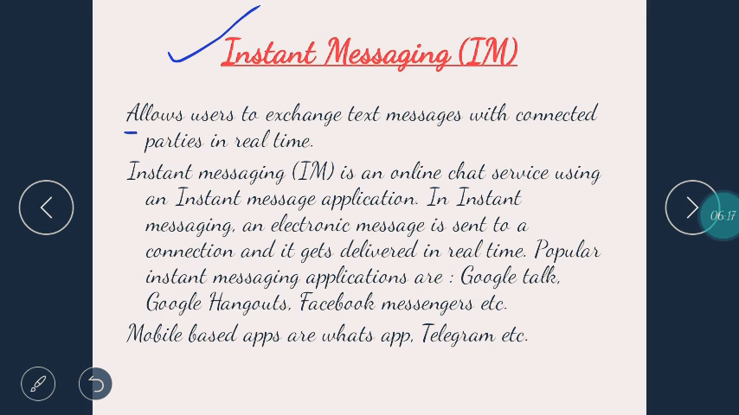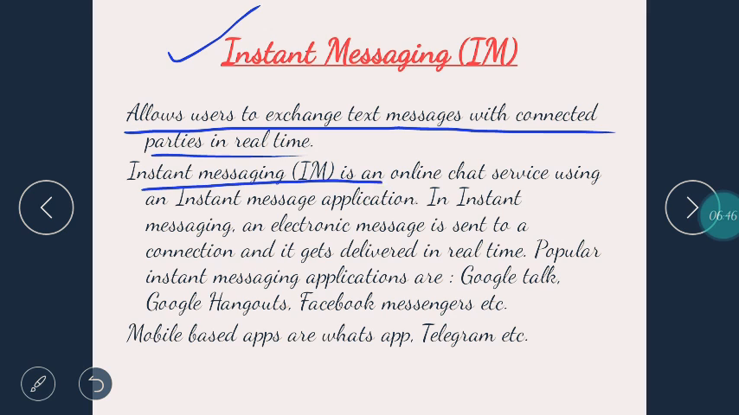Instant messaging allows users to exchange text messages with connected parties in real time. Real time means right now I'm sending, it's reaching you at that very moment. Not like the age-old letters that people used to write to each other. They used to take days and even months to get across to the other part of the world, and you get a reply much after that.